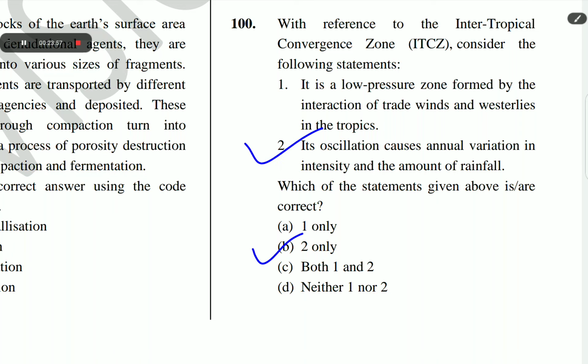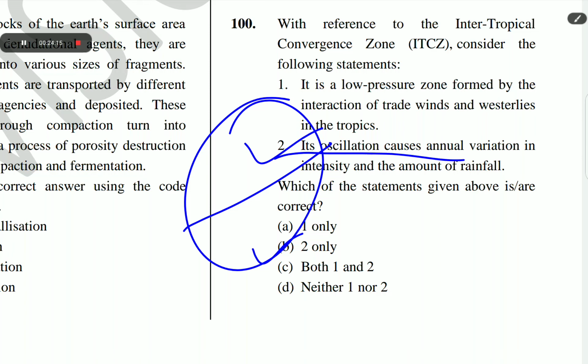The ITCZ is a low pressure zone located at the equator where trade winds converge, and so it is a zone where air tends to ascend. Then its oscillation causes annual variation in intensity and the amount of rainfall.